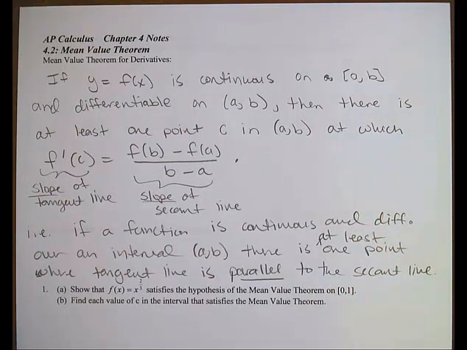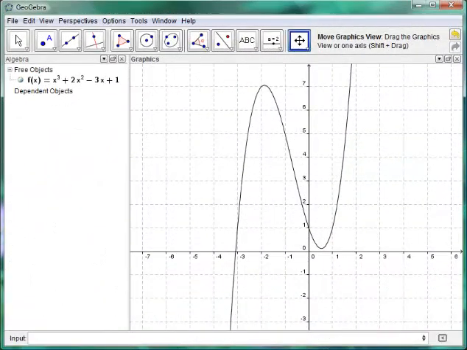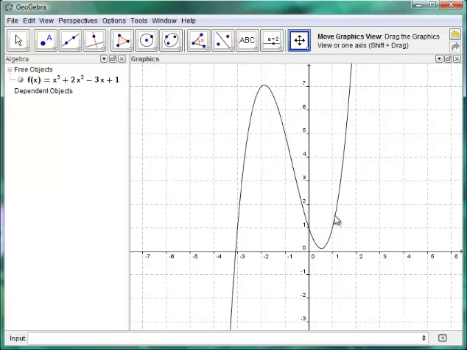So you're probably like, what the what? What does this matter? I don't even know what this means. So let's take a look. Alright, so what we're going to do is we're just going to see what the mean value theorem looks like. So here's my f of x, and I think you would all agree that it's definitely continuous because it's connected everywhere, but it's also differentiable because it's smooth everywhere. No sharp corners, cusps, or any vertical tangents.